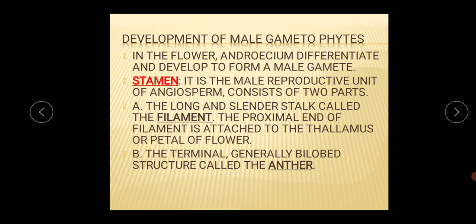In the flowering plant's body, the androecium differentiates and develops to form the male gamete. This is the male gametophyte structure. This is the stamen portion. The stamen is the male reproductive unit of the angiosperm, which consists of two parts: the filament and the anther.